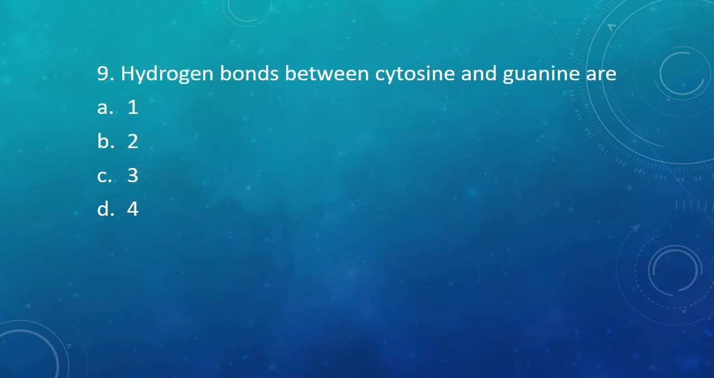Question 9. Hydrogen bonds between cytosine and guanine are option A, 1, option B, 2, option C, 3, or option D, 4. The correct answer is option C. That is, there are 3 hydrogen bonds between cytosine and guanine. And how many hydrogen bonds are there between adenine and thymine? Right, there are 2 hydrogen bonds.